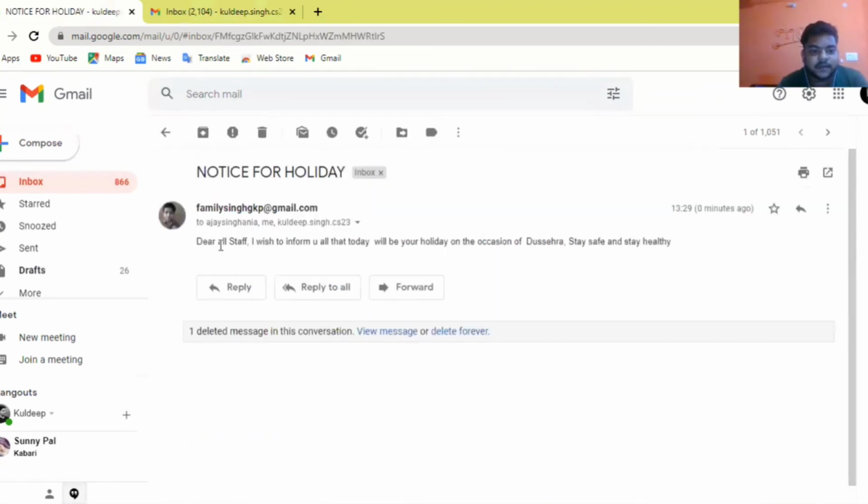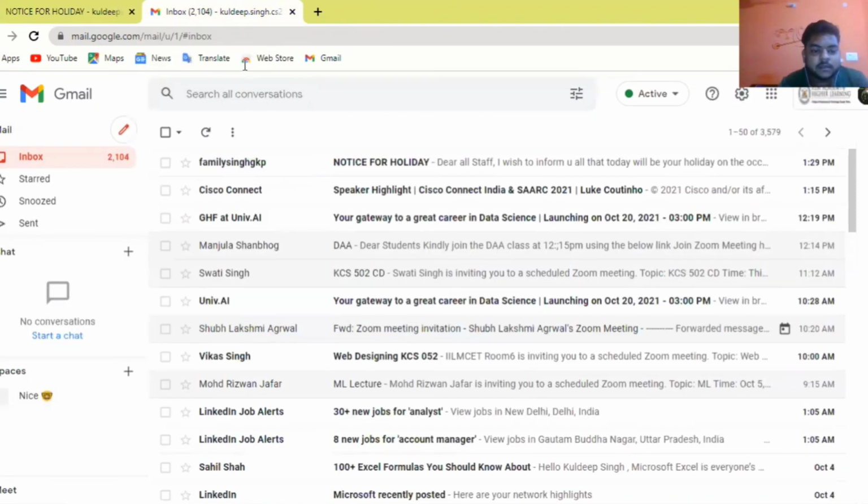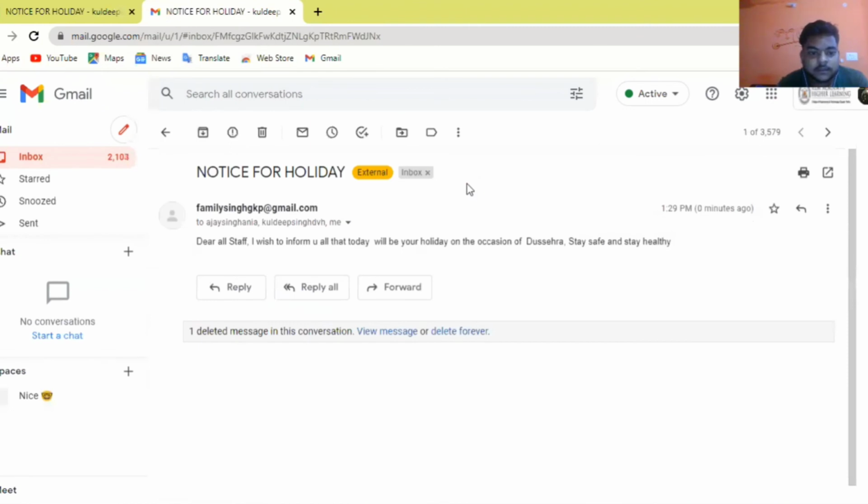Notice for holiday. Dear all staff, I wish to inform you all today that we will have a holiday on the occasion of Dussehra. As we have already taken 5 October as the occasion of Dussehra in our sheet 2. So we will check another email. Here the email is also already received. Notice for holiday. We will open it. Yes, you can see here, dear all staff, I wish to inform you that there is a holiday.